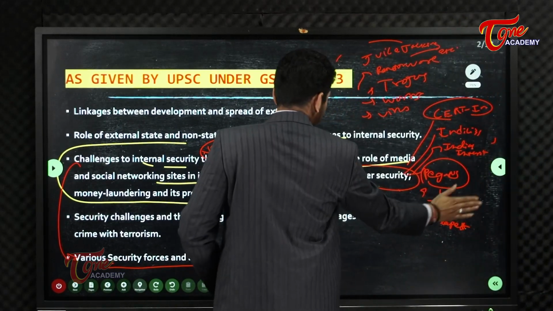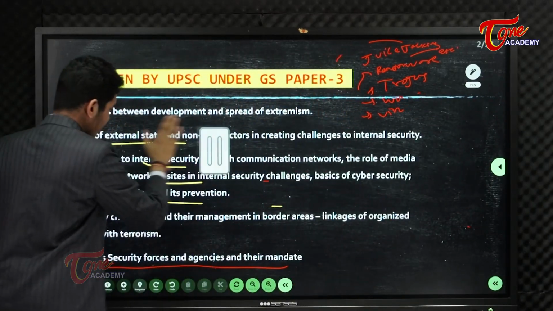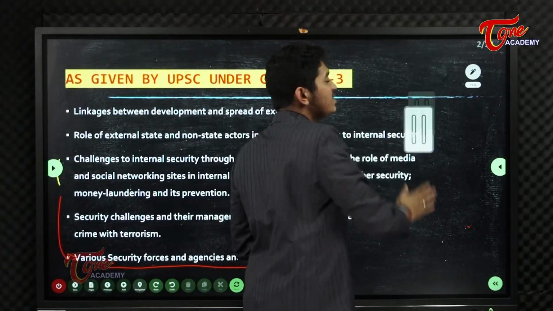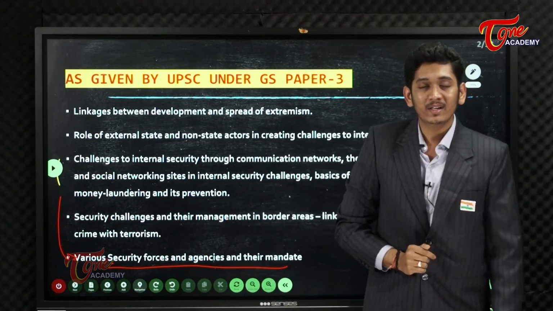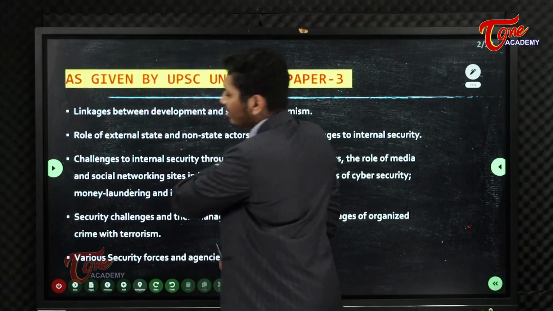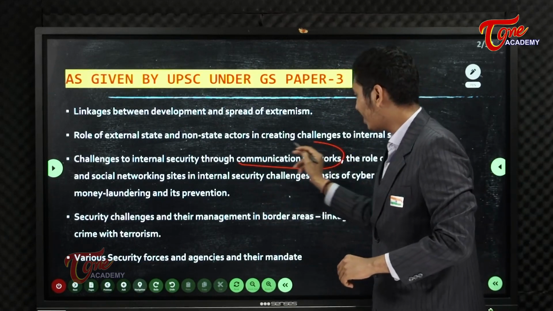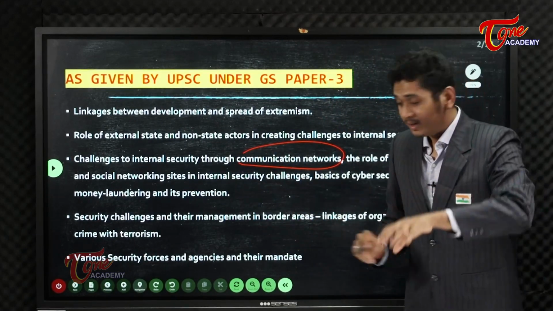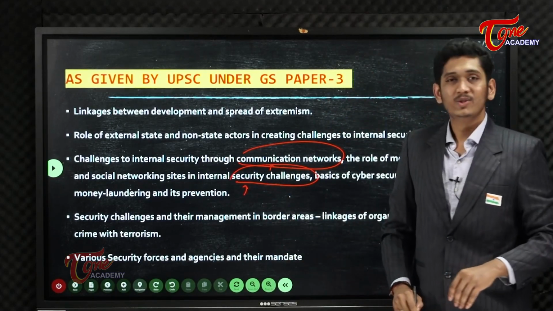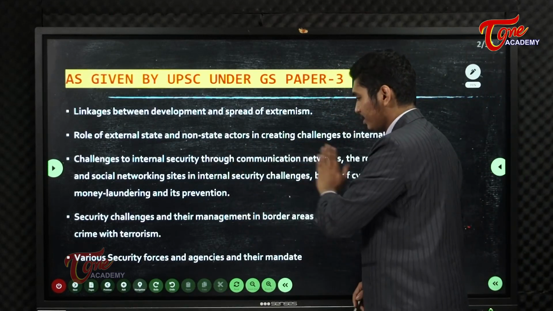Now let me again repeat, internal security is a very dynamic topic, my friends. Internal security should be very updated with your newspaper, and current affairs make a very big part and parcel of your preparation. And in internal security, no topic is independent. That is, my friends, you might have to write an answer by combining communication networks, and you can also link it with social media. I missed saying an important point regarding communication networks, my friend.